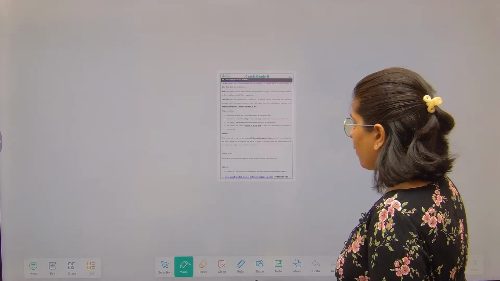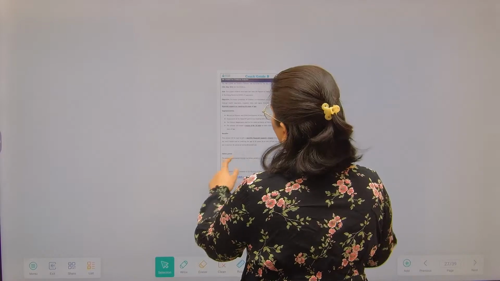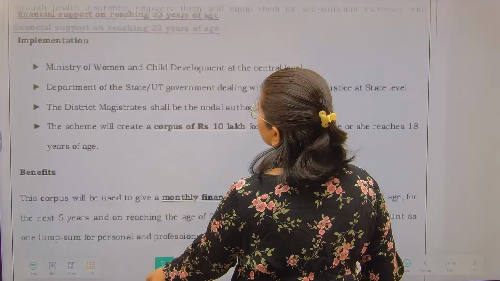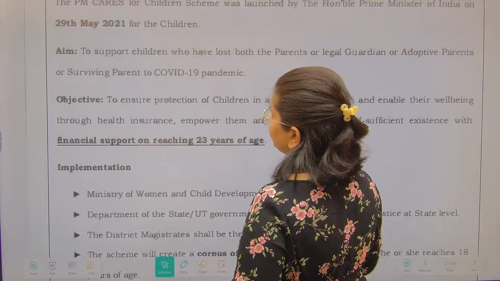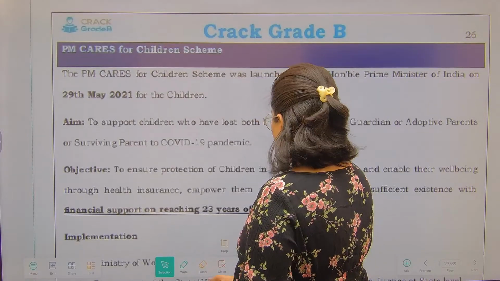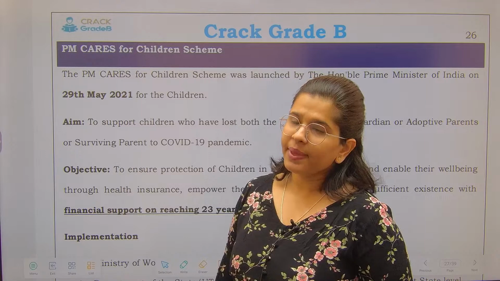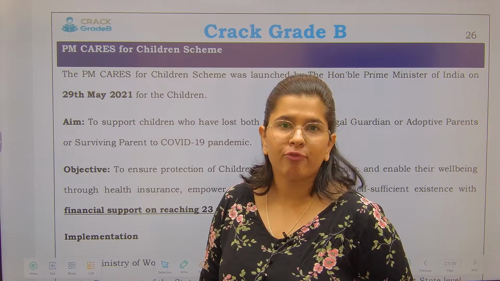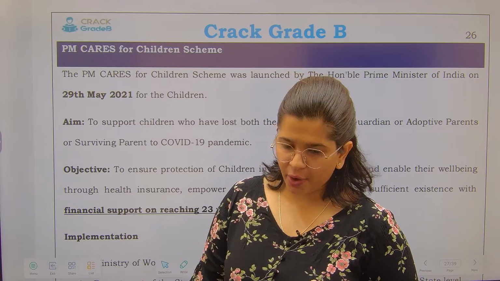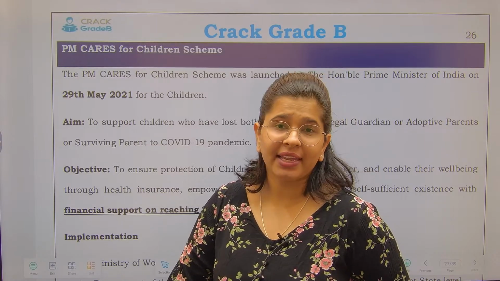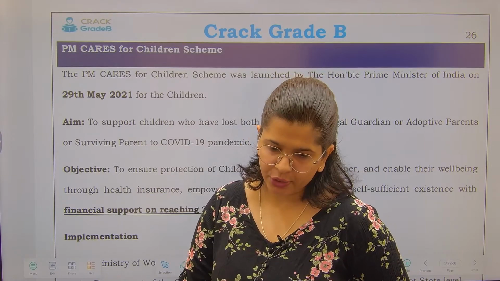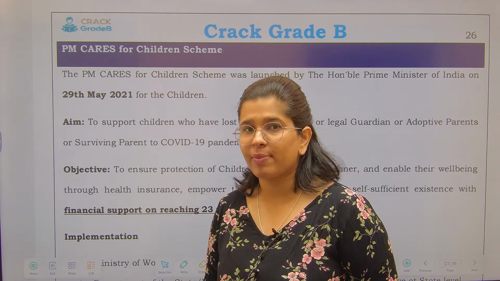Now the next point is our PM CARES for Children scheme. We all know that PM CARES was launched during the time of the pandemic. I believe that each one of you must have contributed towards it during the tough times of the pandemic.